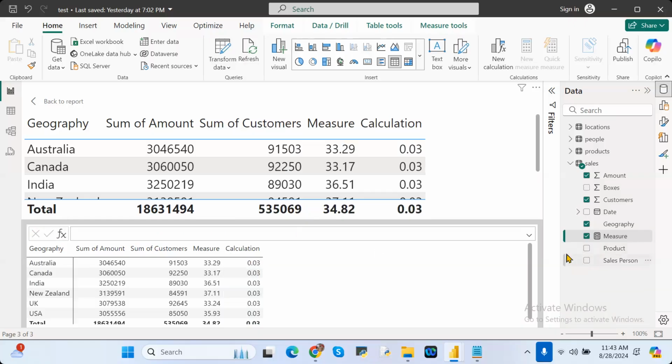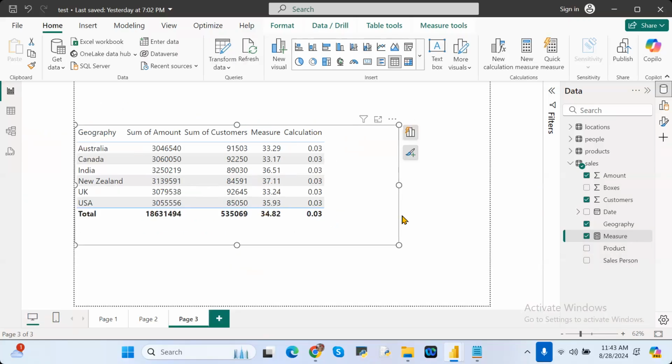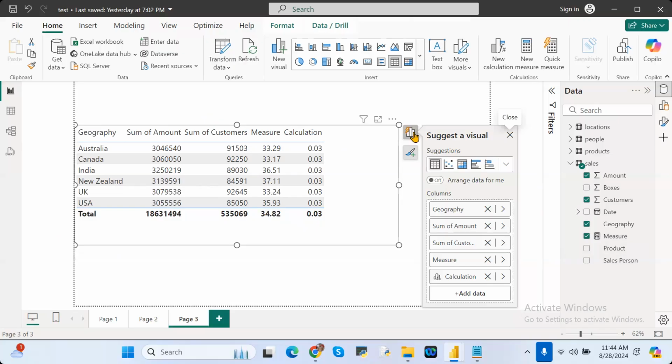Then how can you multiply by 100 in this visual? When you go here again, see here, this option is there, right? If you want to edit this particular calculation, just click on this one. When you click on this one, edit calculation opens. Again, if you are using new calculation and writing some formula and I want to modify that column again, then under the visualization, just click on this particular one, and edit calculation will come. Click on this one.